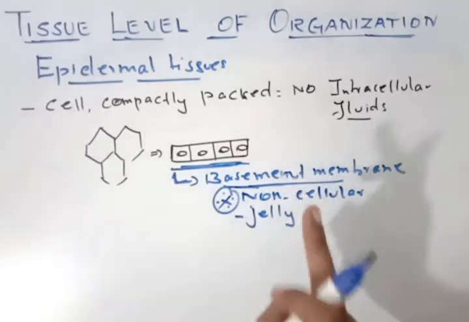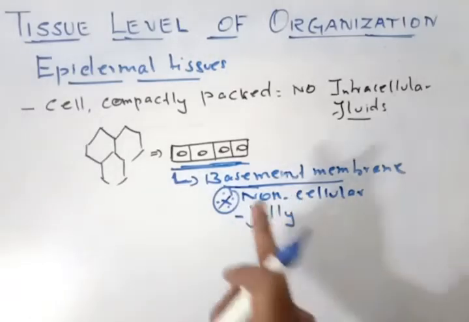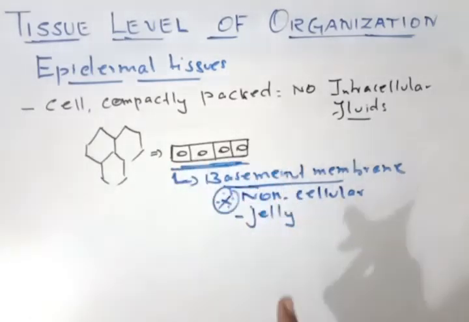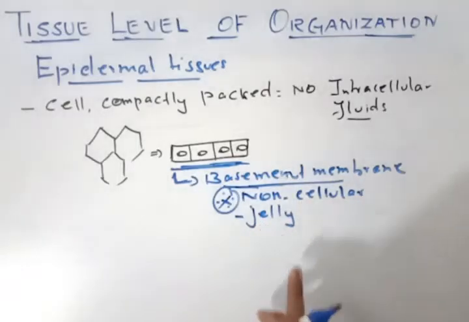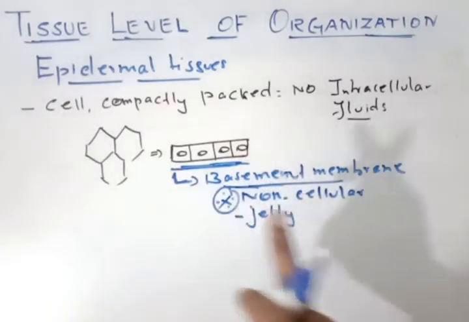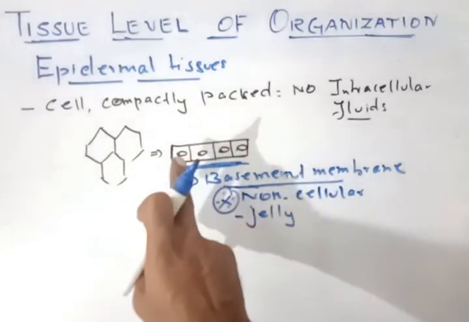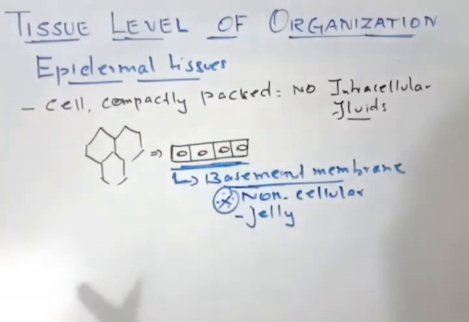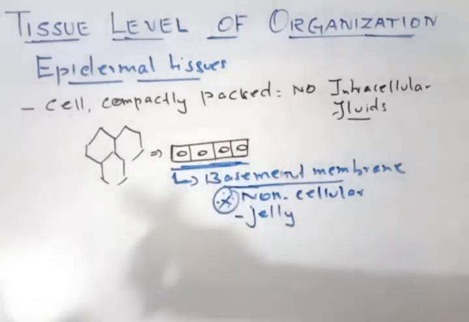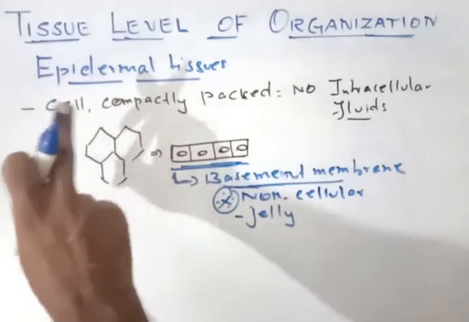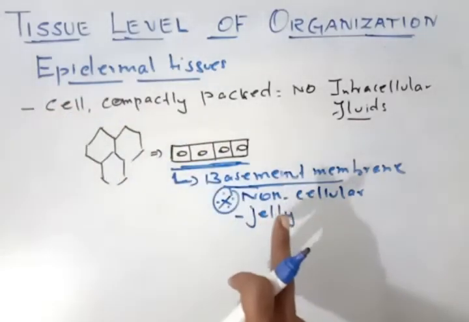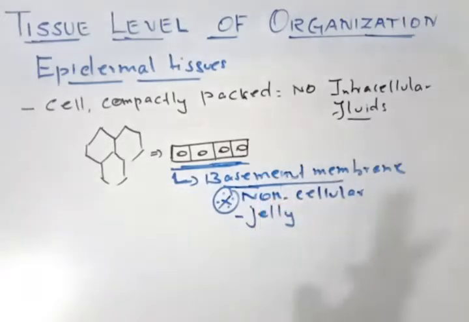Okay, so this basement membrane will be supplying nutrition, because there is no blood vessel connected to this, so the nutrition has to be supplied. Since there is no blood vessel directly connected to this, the basement membrane will supply nutrition to these epidermal tissues. Understand? That is the reason whenever you study epidermis, it will be seated on the basement membrane. Understand? Right. So it is very important.